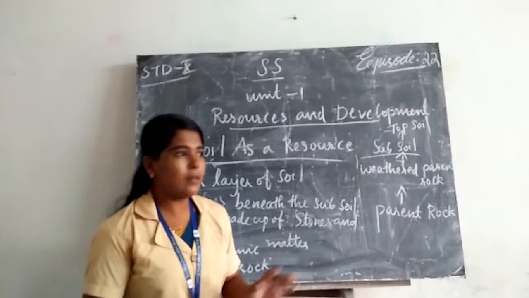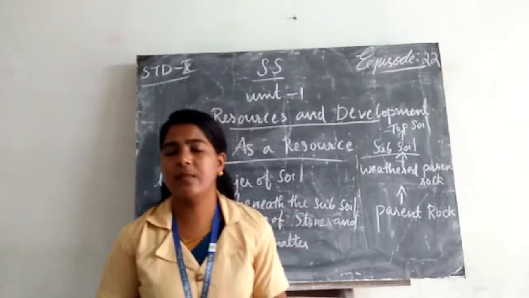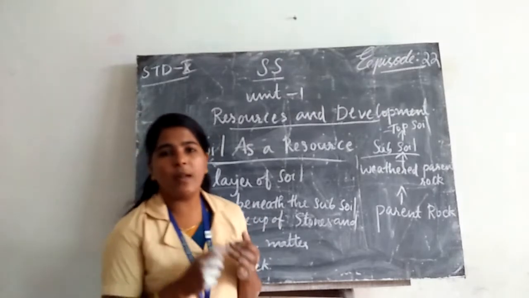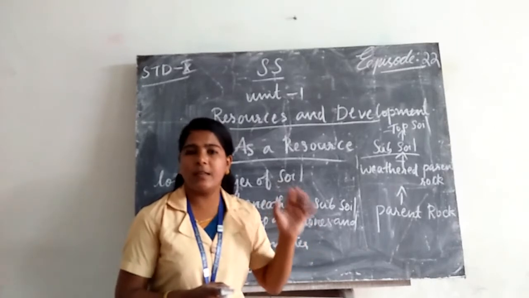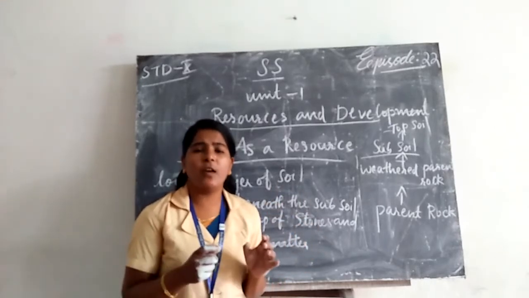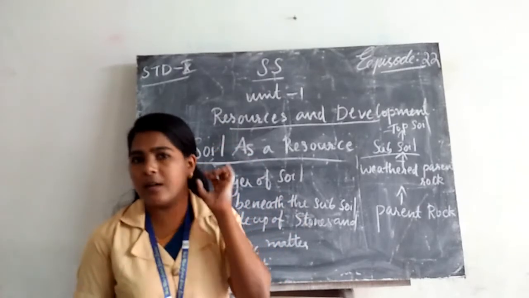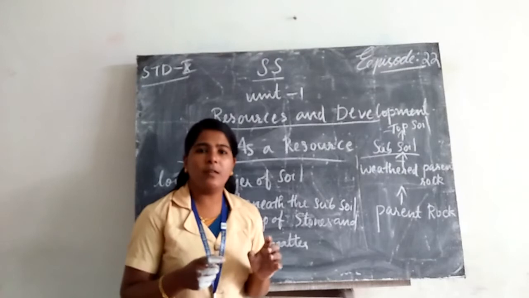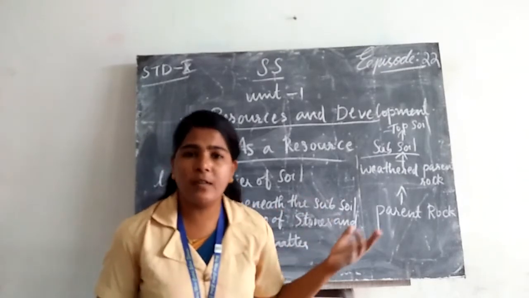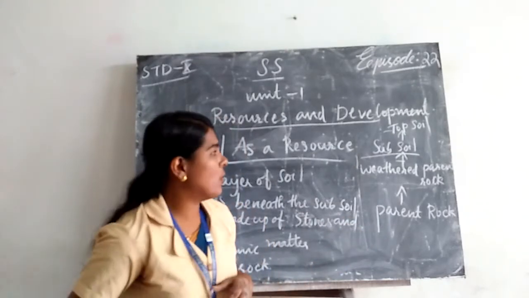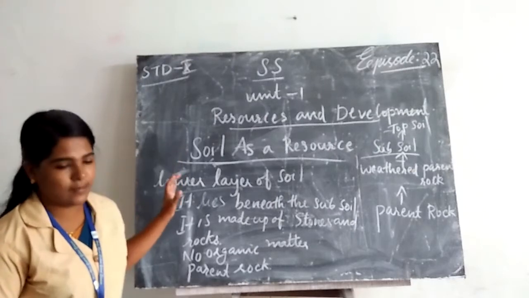Then when we discuss soil as a resource, we can see soil as a very important natural resource, like land. It is a renewable resource, but it takes millions of years to form a few centimeters of soil. So sometimes it is spoiled for different reasons. So to protect or conserve soil is important.